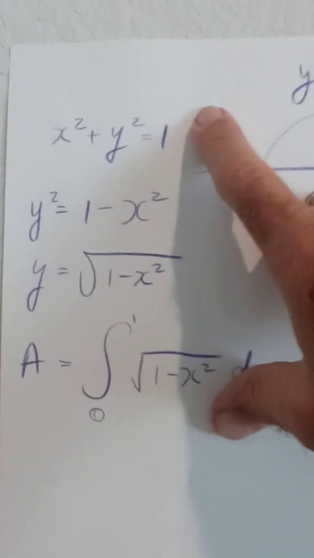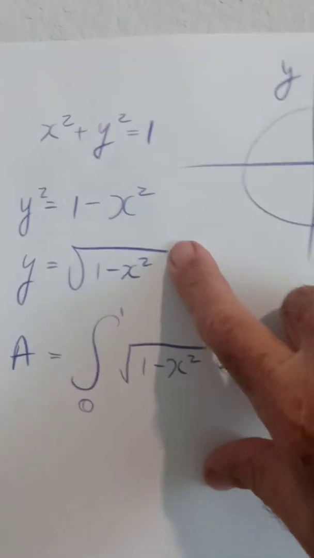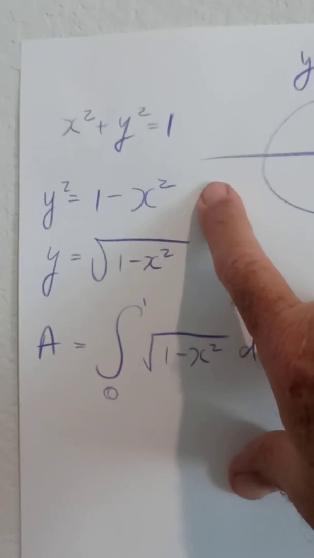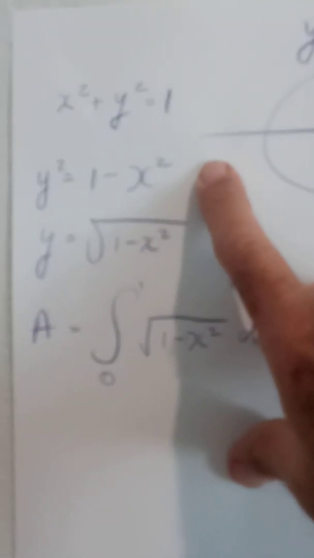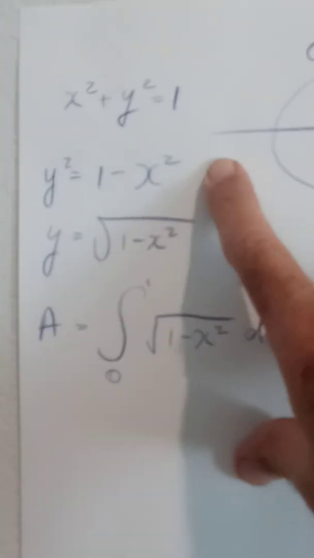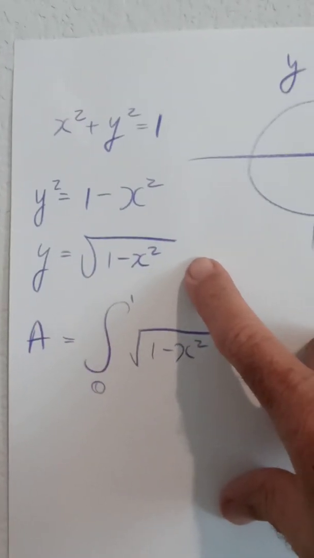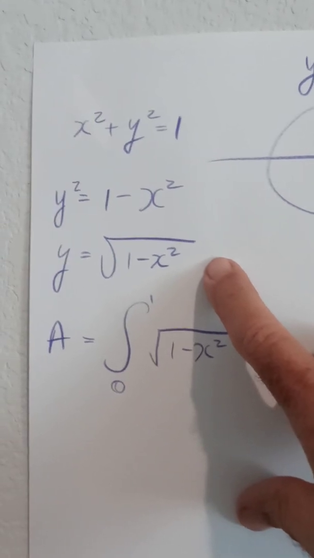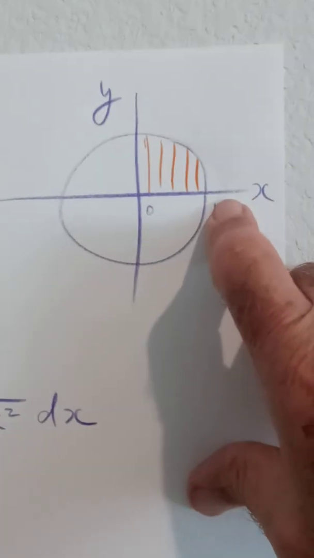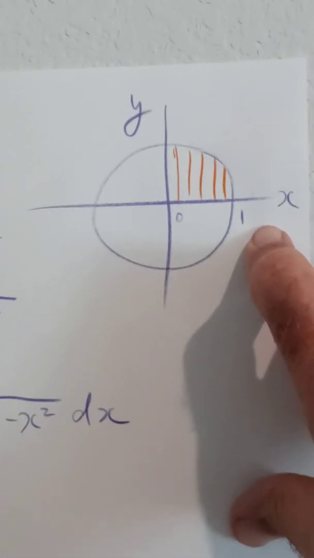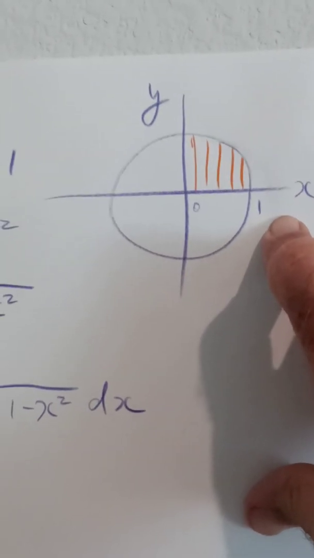The equation for this circle is x squared plus y squared equals 1. So we solve this for y in order to have one variable only in our equation. Y squared equals 1 minus x squared, taking x squared away from both sides. Solve for y. Y is the square root of 1 minus x squared. Take the area. Now, of course, what we've cross-hatched here is only a quarter of the total area of the circle, but to get the total area, we just multiply by 4. That's very simple.